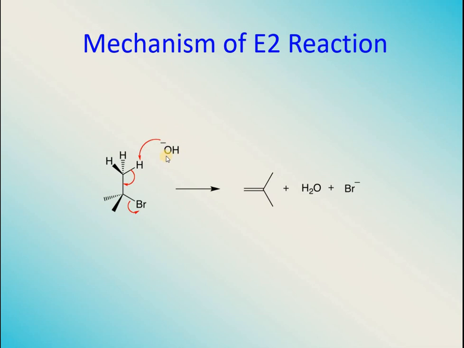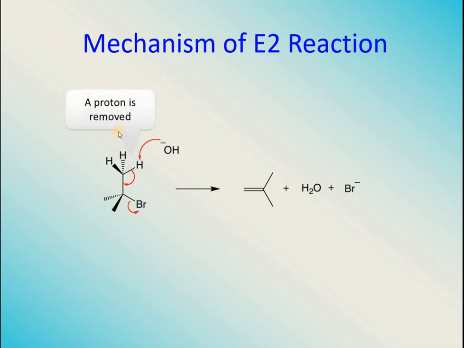So when this base comes near this molecule, bromine is being lost, as you can see from the arrows, and this hydrogen or proton is being abstracted by the base, which is the property of a base, to abstract a proton. When this bond is broken, it is going to create a double bond between these two carbon atoms. Because bromine has been lost and the proton is lost as well, a double bond will be created between these two carbon atoms, and the structure produced is going to be this one.